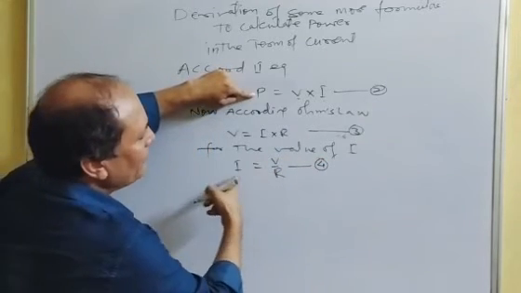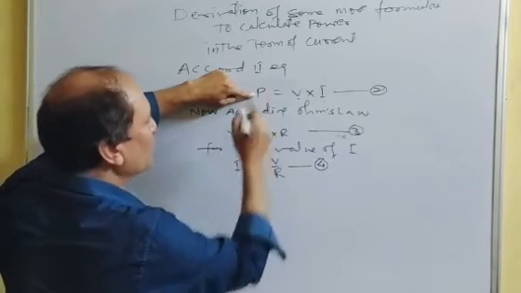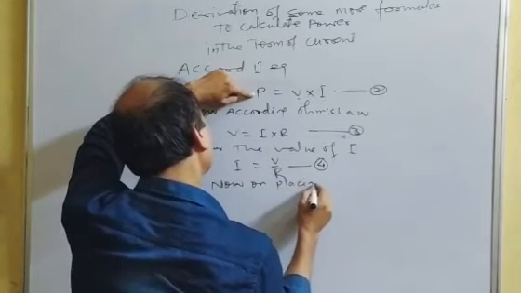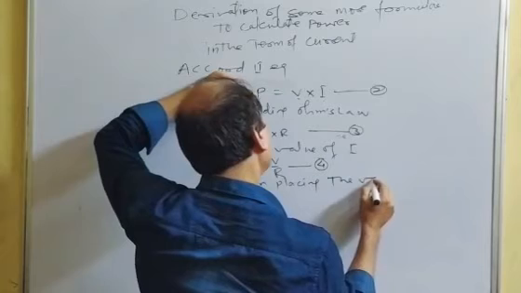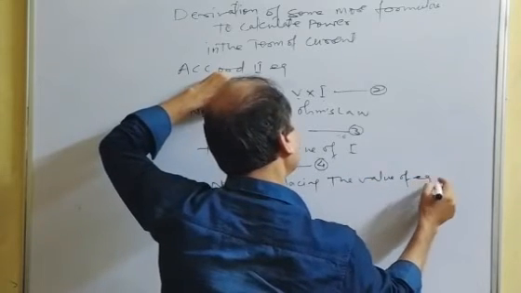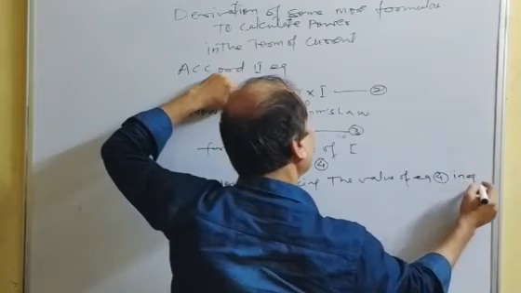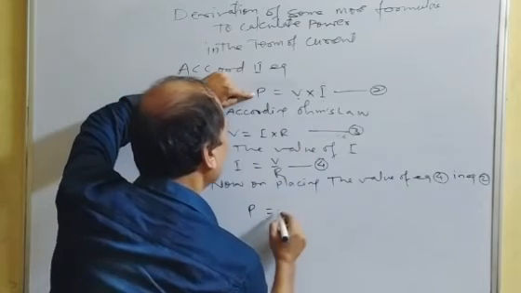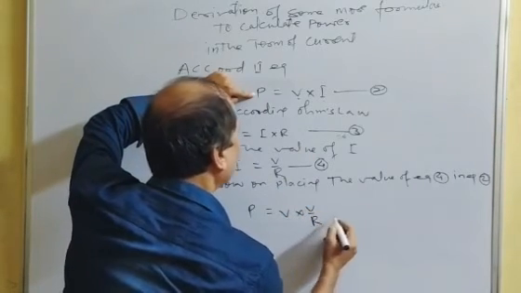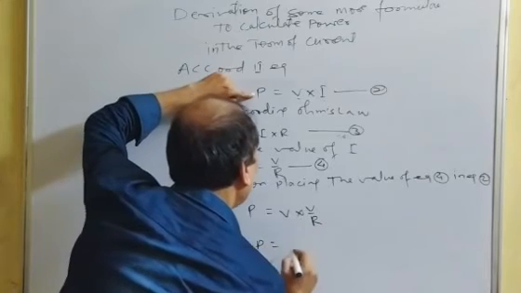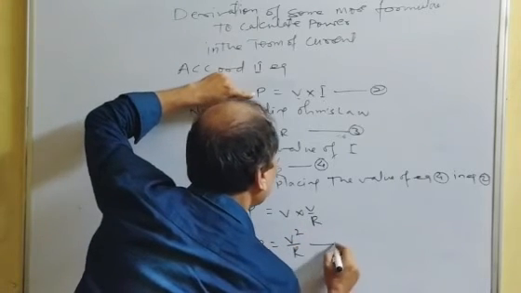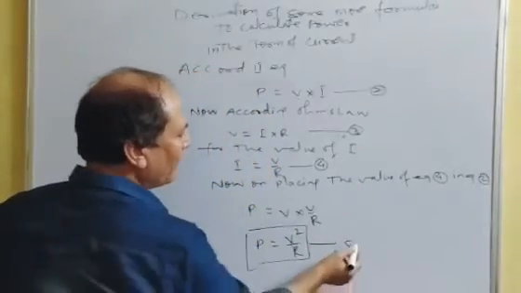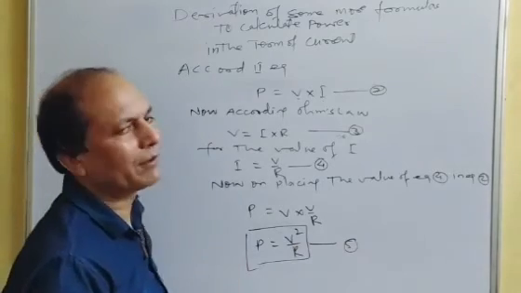Now, on placing the value of equation 4 in equation 2, it happens that power equals V into V upon R. Now, power equals V square upon R, equation 5. It is another formula to calculate power.